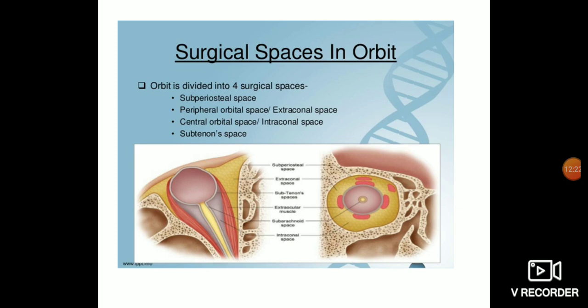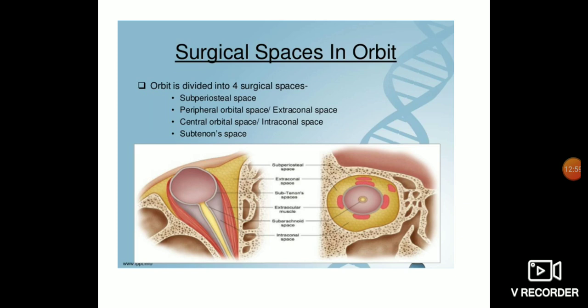There are certain surgical spaces in the orbit, again very important. The orbit is divided into four surgical spaces: the subperiosteal space, that is the space between the periosteum and the bone; the peripheral orbital space, or the extraconal space, located between the periosteum and outside the muscle cone; the central orbital space, or the intraconal space, the space in between the extraocular muscles.